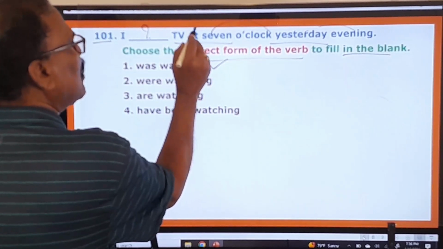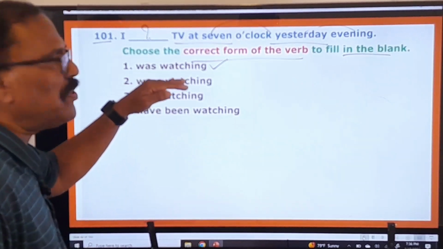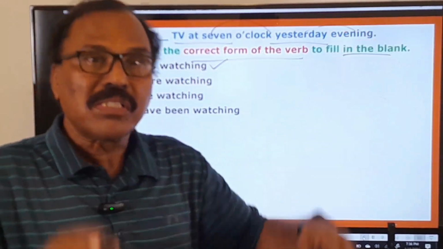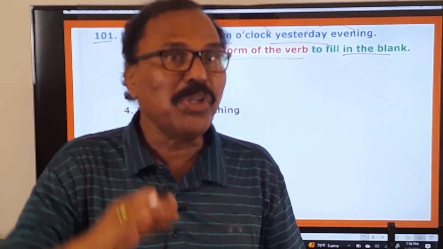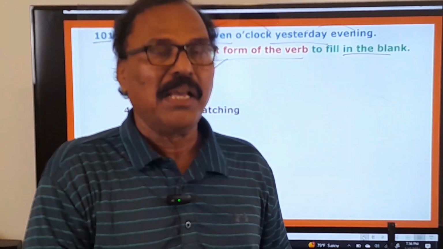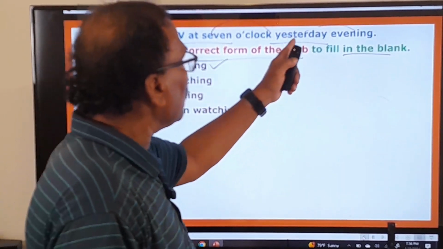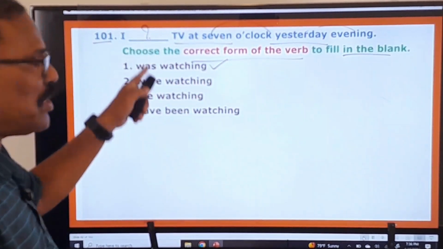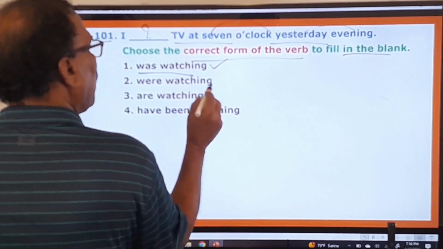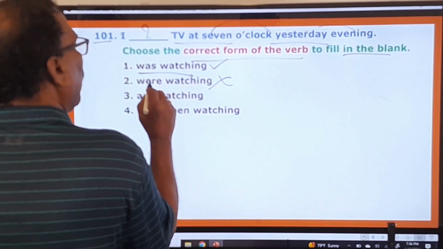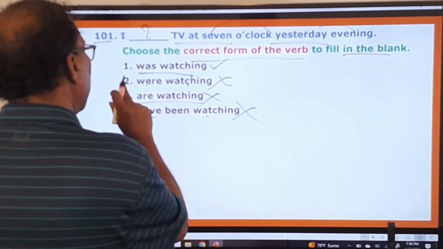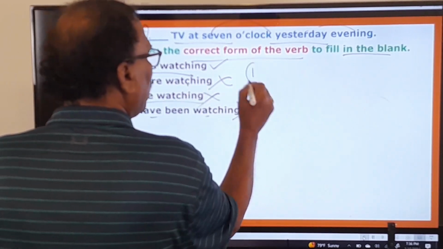I was watching TV, because this past continuous is to be used to indicate some action that was going on at some past time. If you want to talk about an action that was going on at a certain time in the past, you must say it in the past continuous. Yesterday evening at 7 o'clock, I was doing this work. Now to say that, what should we do? I was watching. I were watching, we can say, because I doesn't take were. Therefore, I were watching, no. I are watching, no. I have been watching, no. So, second one, third one, fourth one are wrong. Only the first one is the right one.